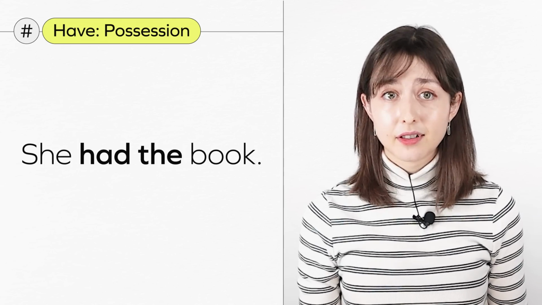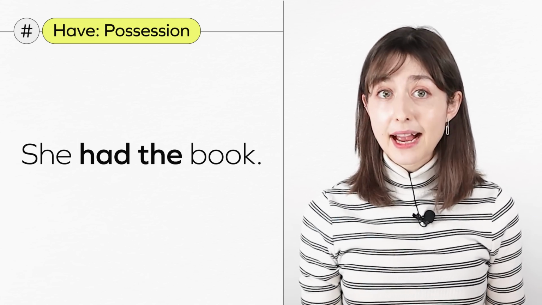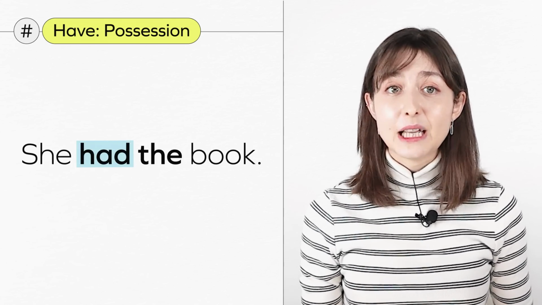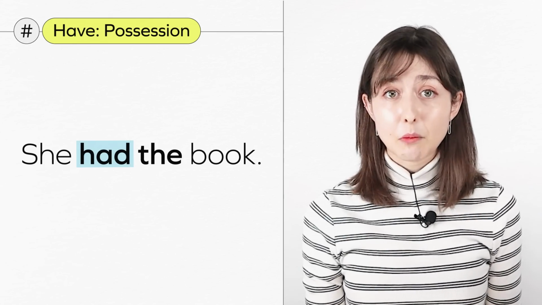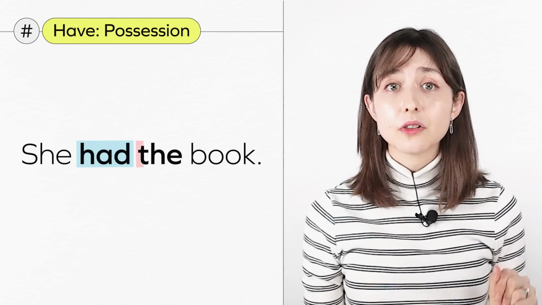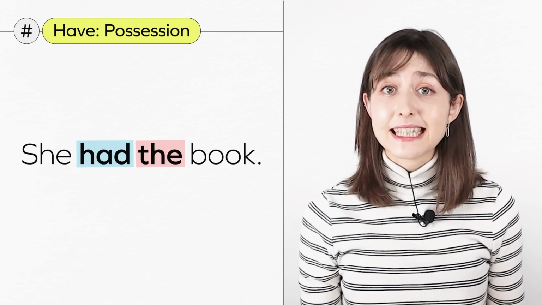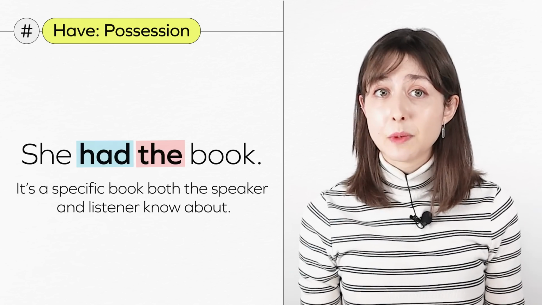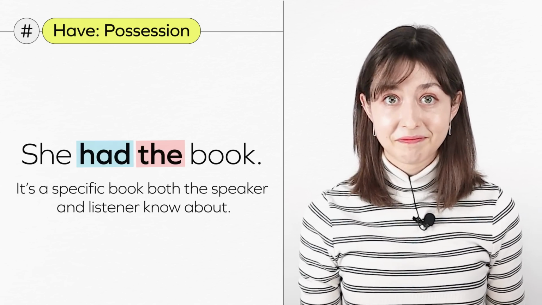Here's one more example. She had the book. This sentence is using the past tense form had. It means she doesn't have the book anymore. Also, the article the is used, which means it's a specific book both the speaker and listener know about.